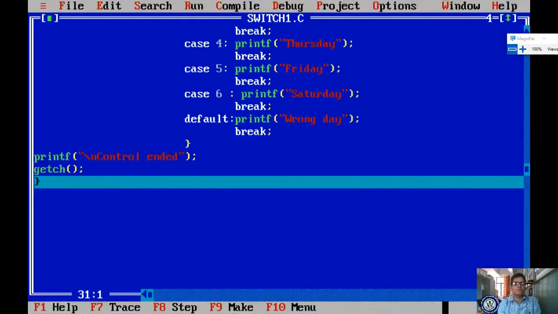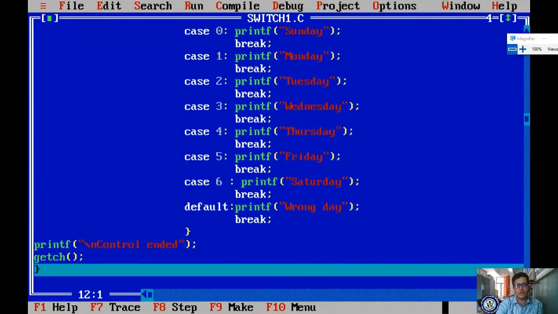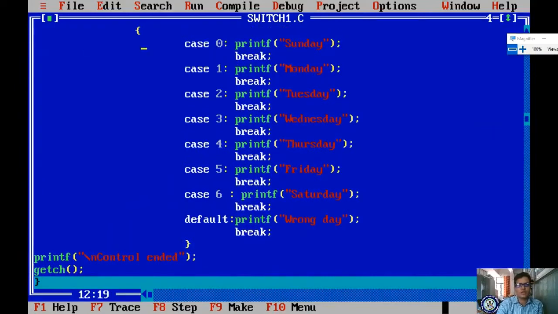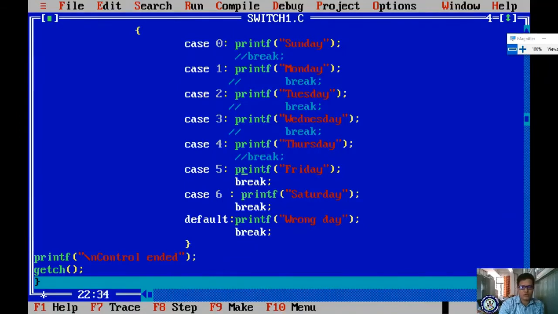Clear? So then what is the usage of a break? The break statement is used to terminate the control. Suppose if I remove this break, what happens? You just observe here. I am not removing it, I will place it in a comment line. What is a comment? Non-executable statements, right? If I place it like this, what will happen? Every statement will be evaluated. If I do not place the break, it will evaluate every statement.